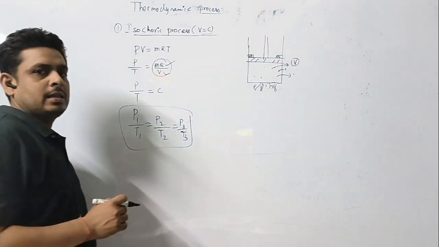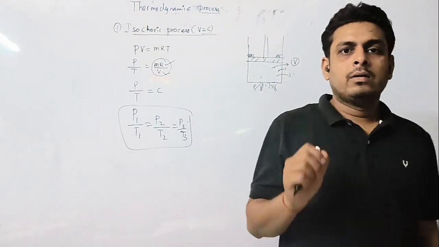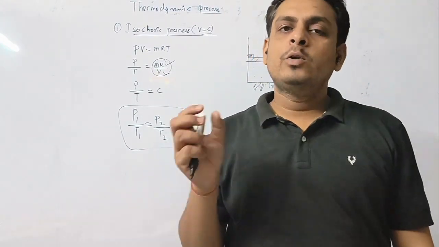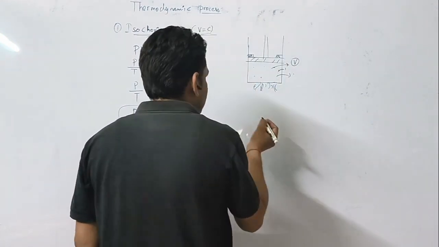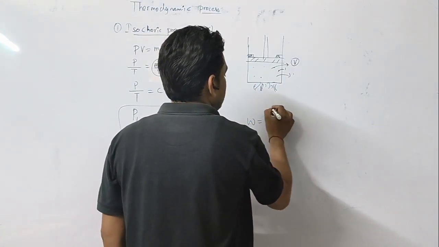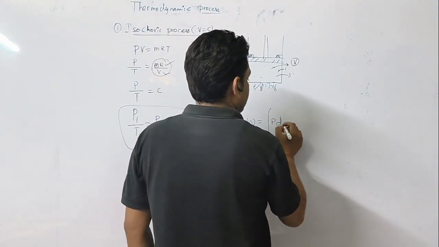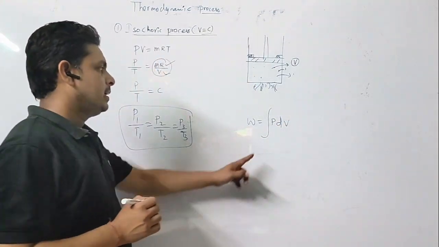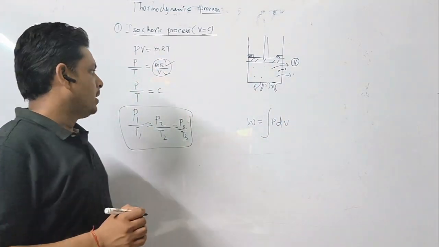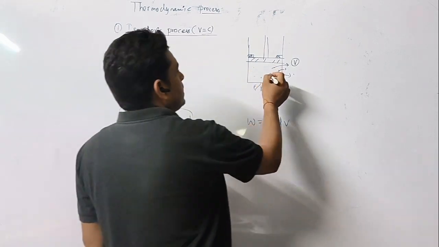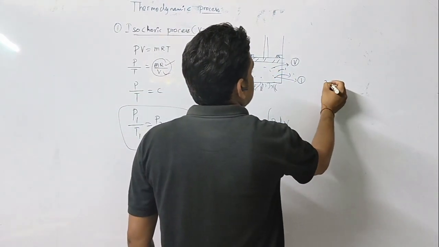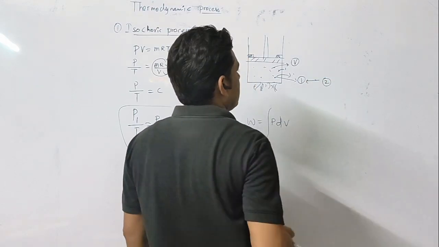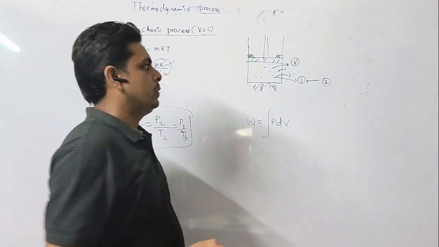So I think you have understood the isochoric process. Now the question is how you will find out the work done. I have already taught you the formula of work done. Work done is equal to the integration of P into dV. Now when this piston cylinder is undergoing the process from state 1 to state 2.